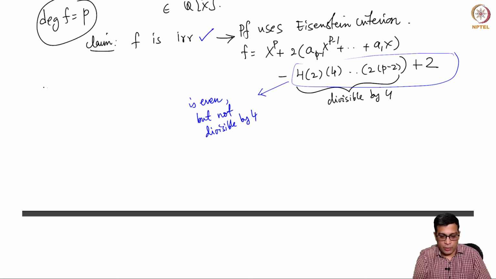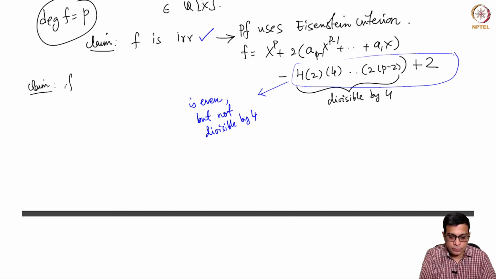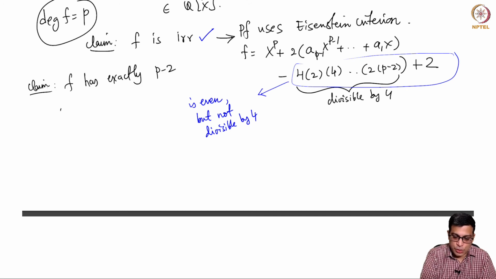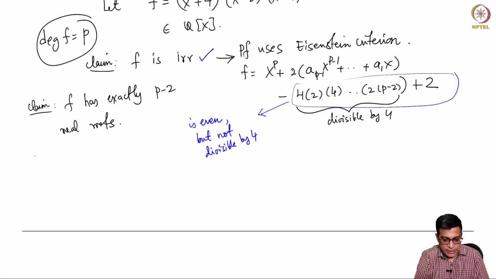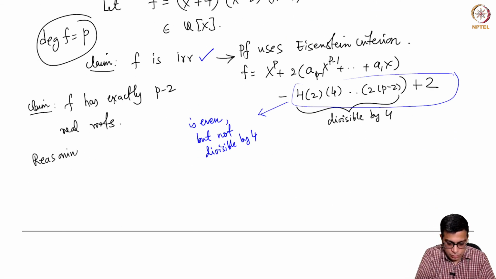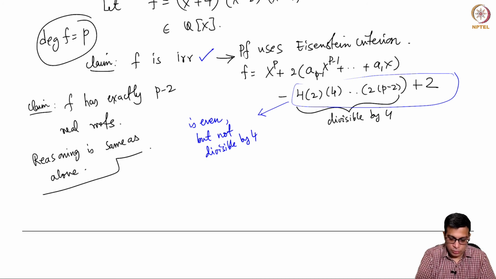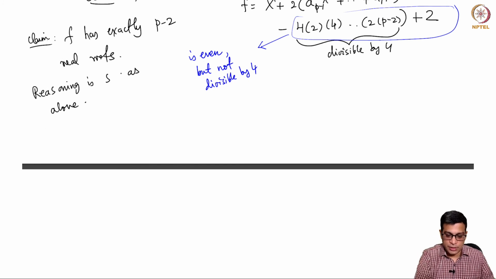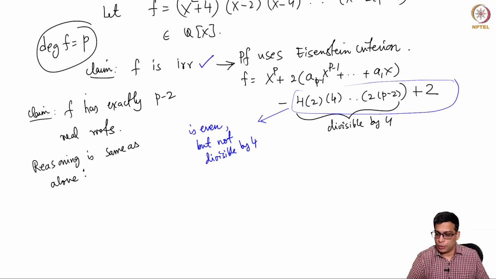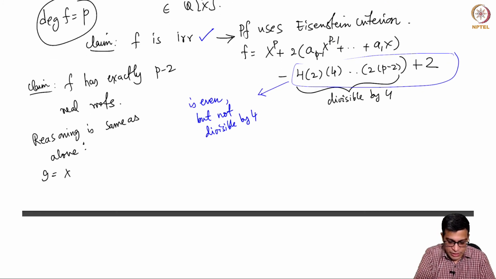So far so good. And now I claim that f has exactly p minus 2 real roots, right? And the reasoning is the same as above. What is the reasoning? You look at g, which is x to the power p and so on, so f is g plus 2.